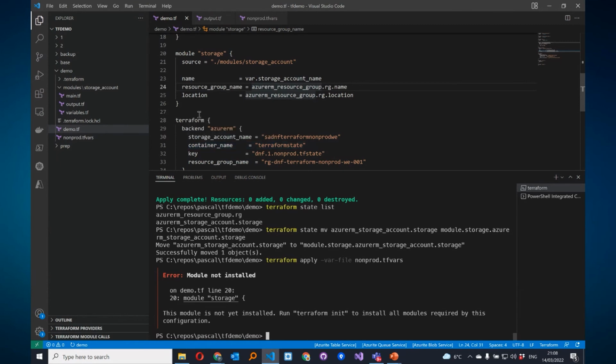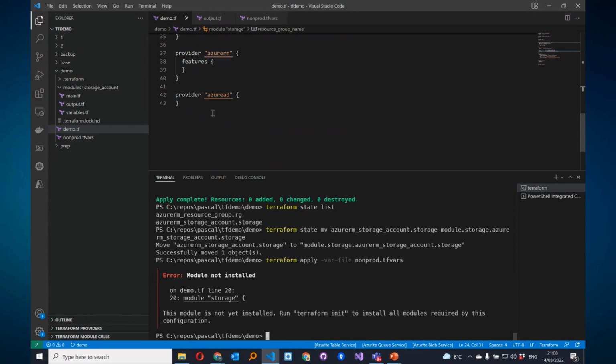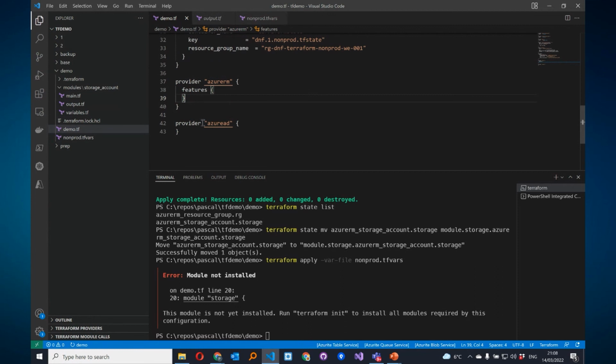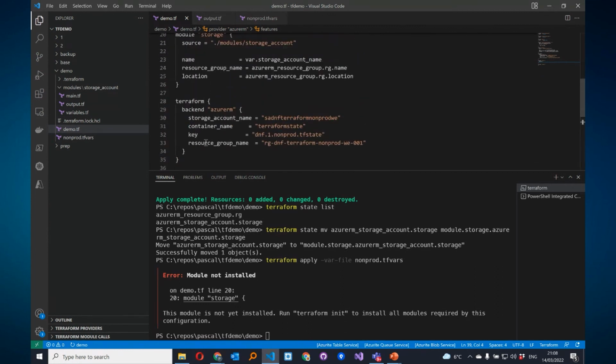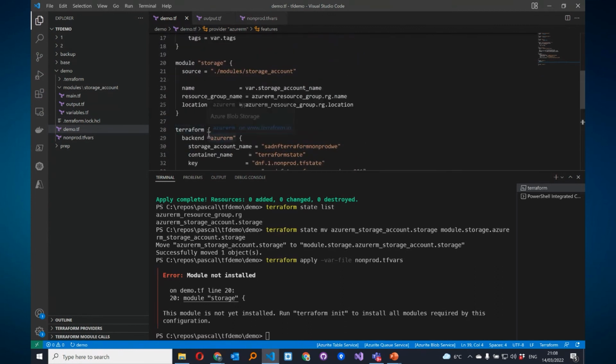I think what we saw in the provider is that you can add features, and I guess we can add a feature how to deal with logs. But I'm not sure. Nice question.